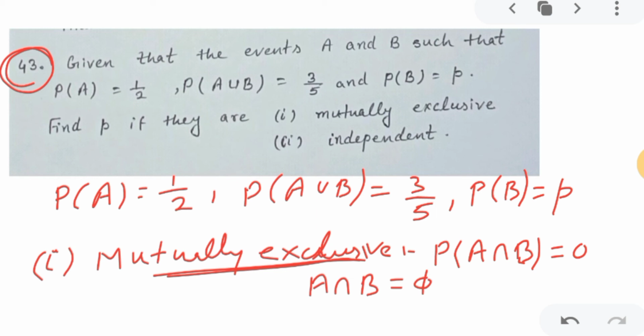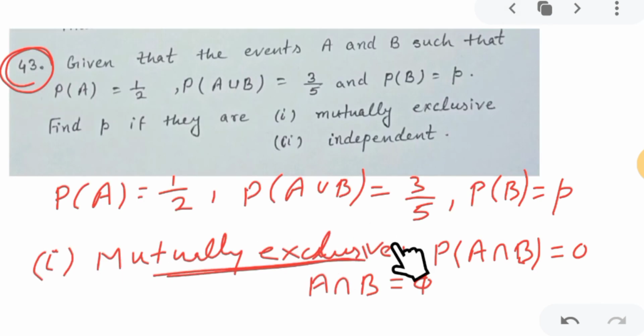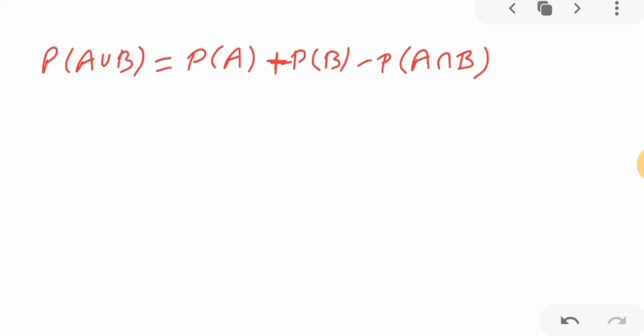Since A union B is given, we know the formula: probability of A union B is probability of A plus probability of B minus probability of A intersection B, correct? Because this follows the set theory formula. And in the first case, mutually exclusive, probability of A intersection B is 0. So this will be 0, correct? So no need to write it, okay, you can write this directly. In case of mutually exclusive, this term will go because that is 0.